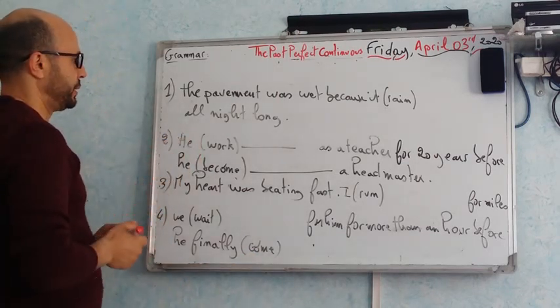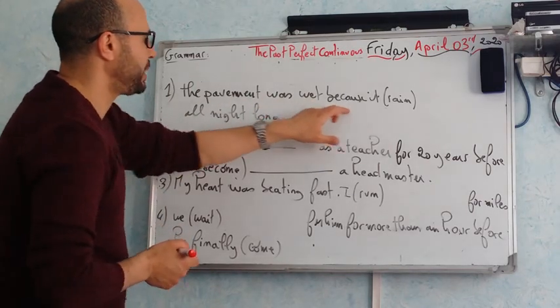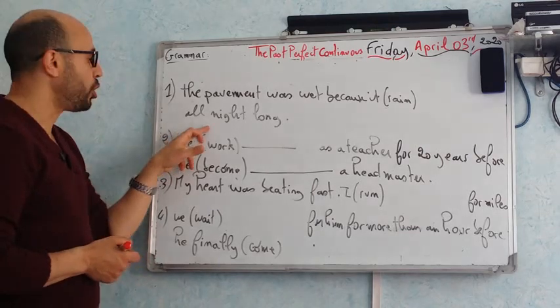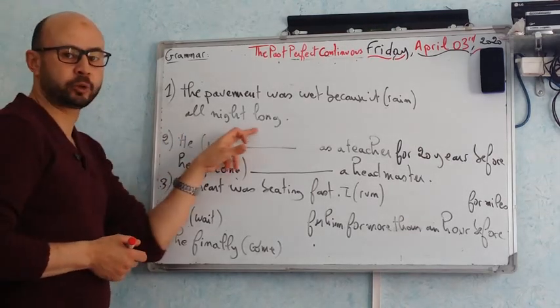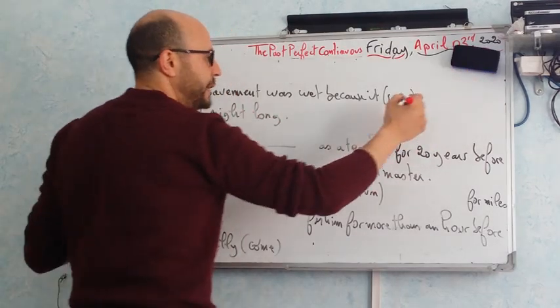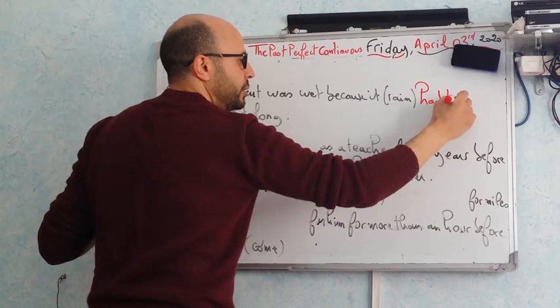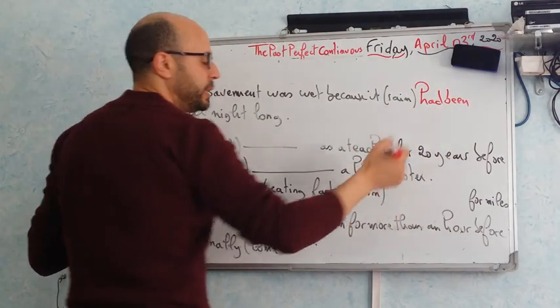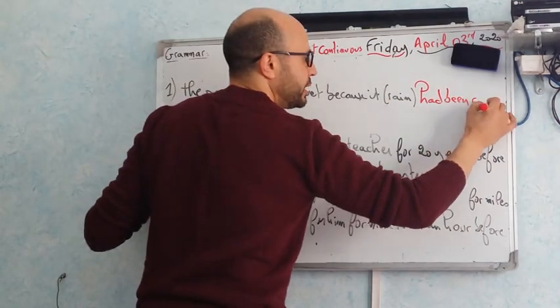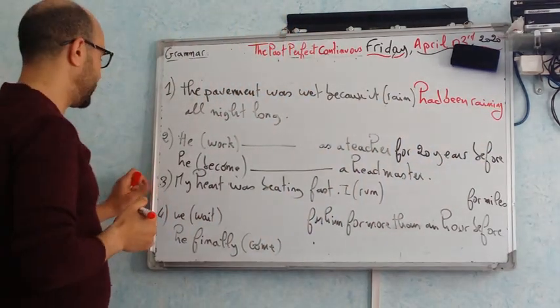Let's see the first one. The pavement was wet because it all night long. So, very good. Past perfect continuous. So, had plus been plus the verb in the gerund form, raining. Excellent work. Had been raining.